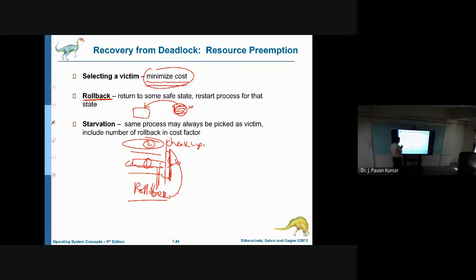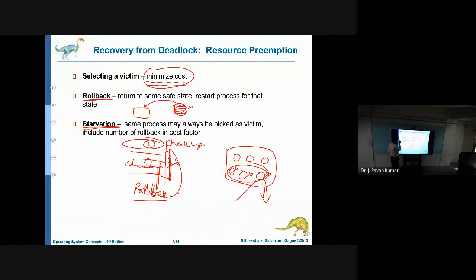Next, starvation. Suppose out of the available processes, you select one process to terminate in order to resolve deadlock. Again this process will come and join here, and deadlock may occur again. If you select the same one, then always this particular process only will be terminated. This is nothing but starvation, indefinite blocking. So the starvation problem may exist. We should keep in mind whether we are selecting the same process every time to terminate or not, and based upon that, we have to take the necessary action. This is the deadlock recovery mechanism.